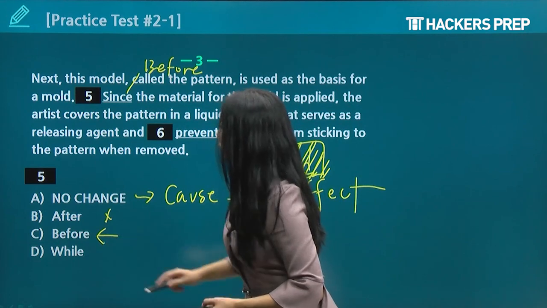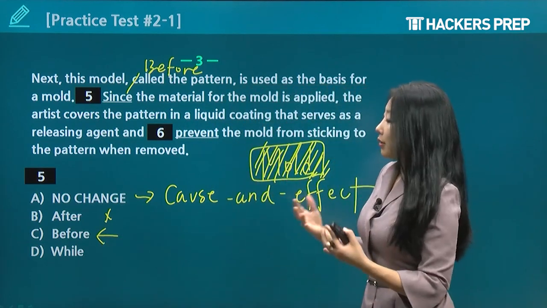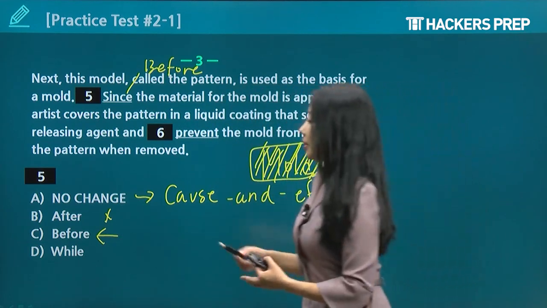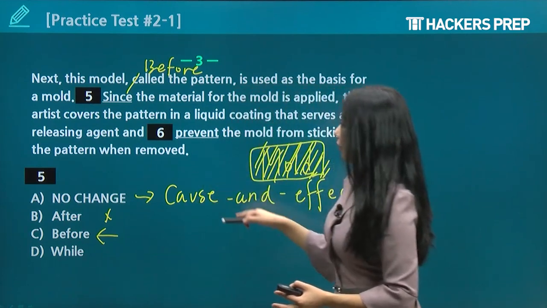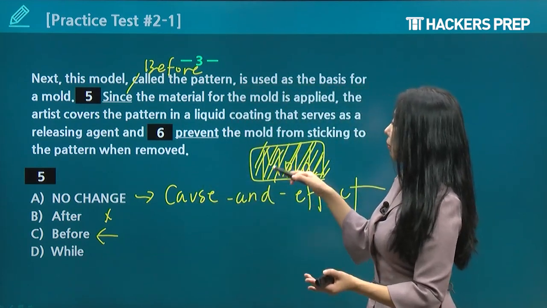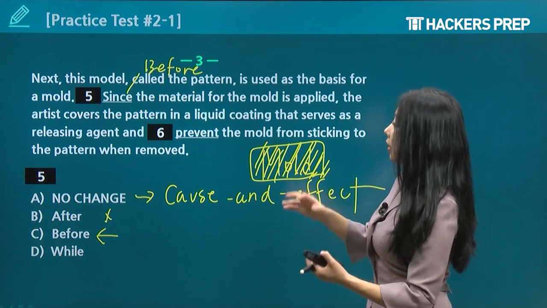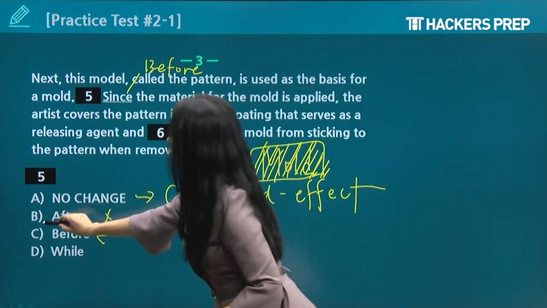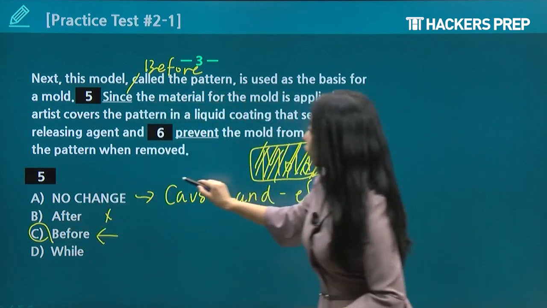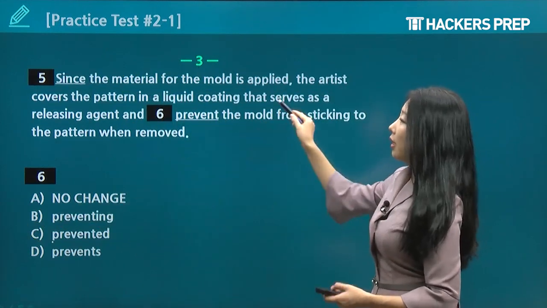Okay, while would be meaning like simultaneously, so at the same time, happening at the same time, which doesn't make sense because there's definitely an order here. You need to do it before it's applied so that when it actually is applied, you can prevent it from sticking to the mold, right? So C would be your best answer choice. Okay, this one is a little bit harder.